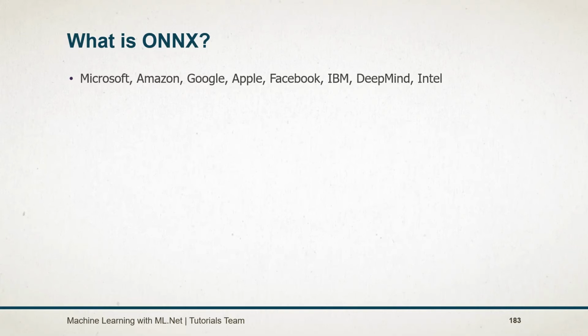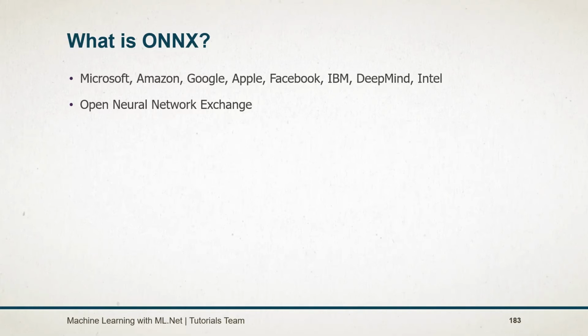Instead of creating a model for each platform, ONNX allows you to export a model created on one platform to another. For example, a model created using PyTorch can be used in ML.NET and vice versa.